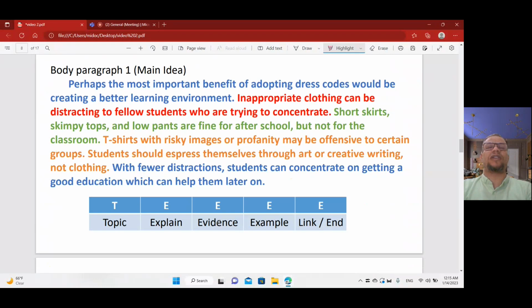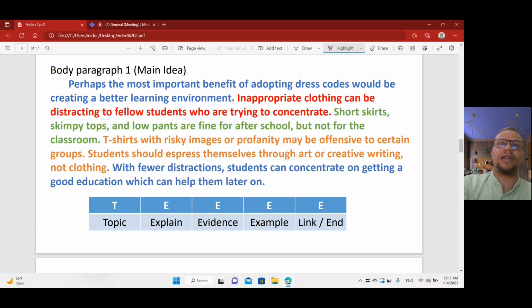What about body paragraph one? What did your friend write about the dress code? First of all, in the introduction, he said he likes dress code. Okay, let's see body paragraph one. What's the idea here? He said, perhaps the most important benefit of adopting dress codes would be creating a better learning environment.